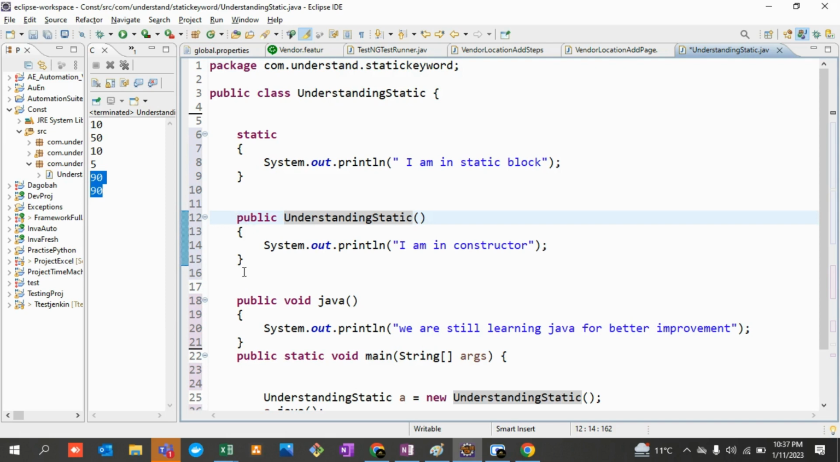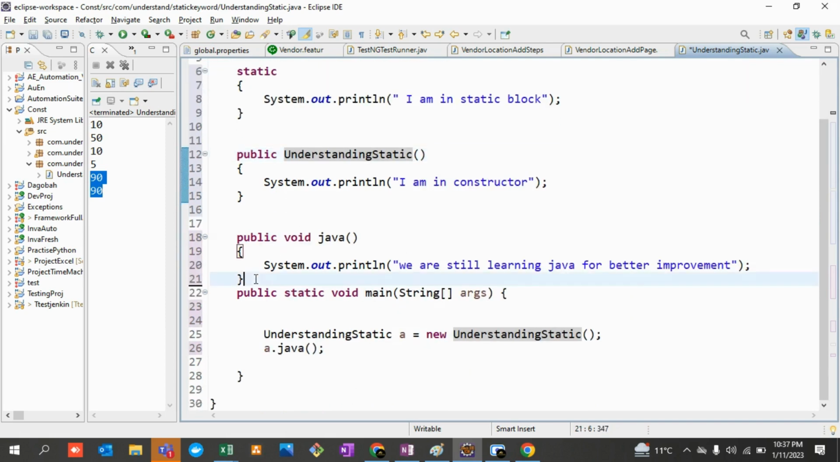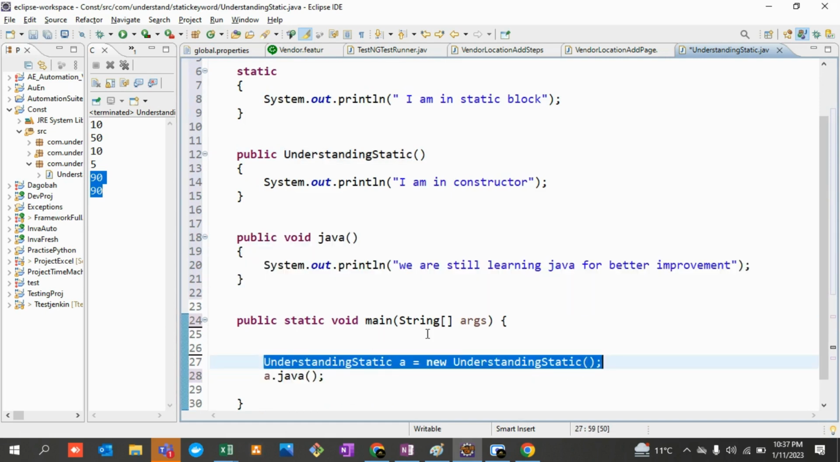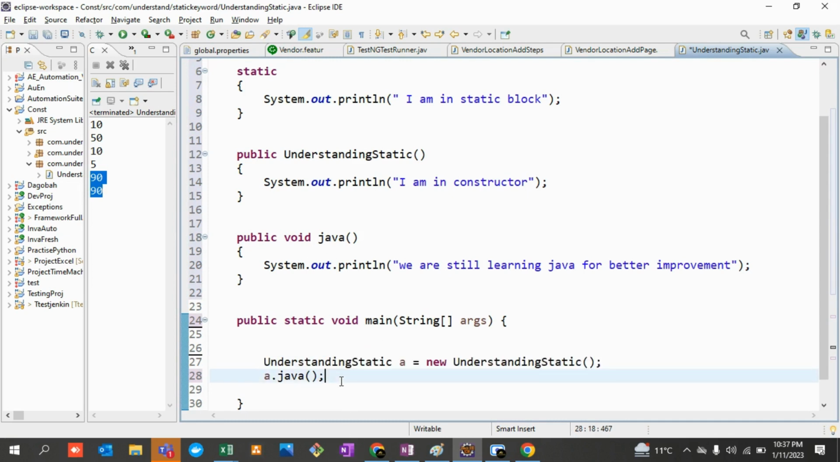I created a constructor of this particular class. I created a method of this class, and now I created an object. And with the help of this object or reference variable, I'm trying to call this method. So what should get printed first?